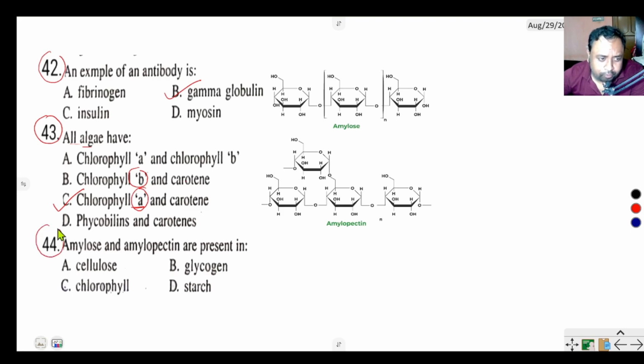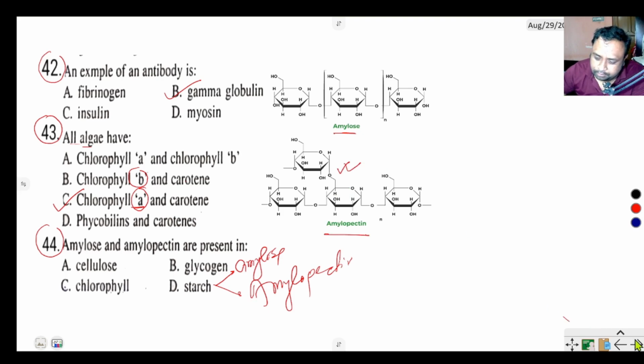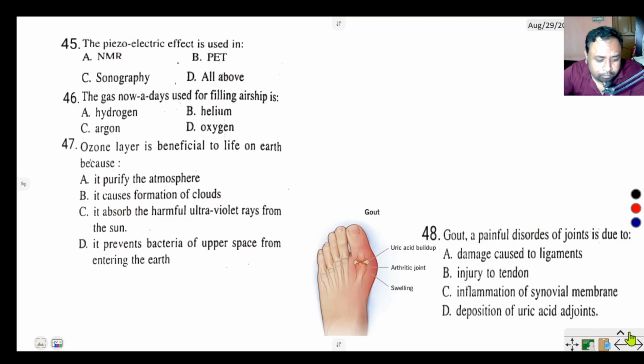Question number 44. Amylose and amylopectin are present. Starch contains two types of chain. Number 1 is amylose and amylopectin. What is the difference between the two types of chain? Amylose is a single chain of polysaccharide, but amylopectin contains branched chain of polysaccharide. Next question is 45.